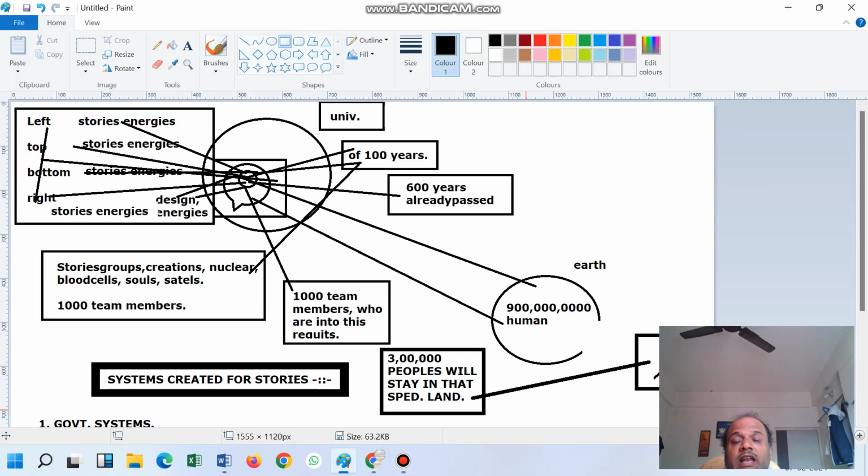So one of the persons told that like this the world is getting created. One day when the universe system wants to merge the universe design which is created from the world, that is the 900 crore population, they are going to end the world, that is 100% sure. So the 3 lakh people who are in this world, who they might be we don't know, but they are experts.